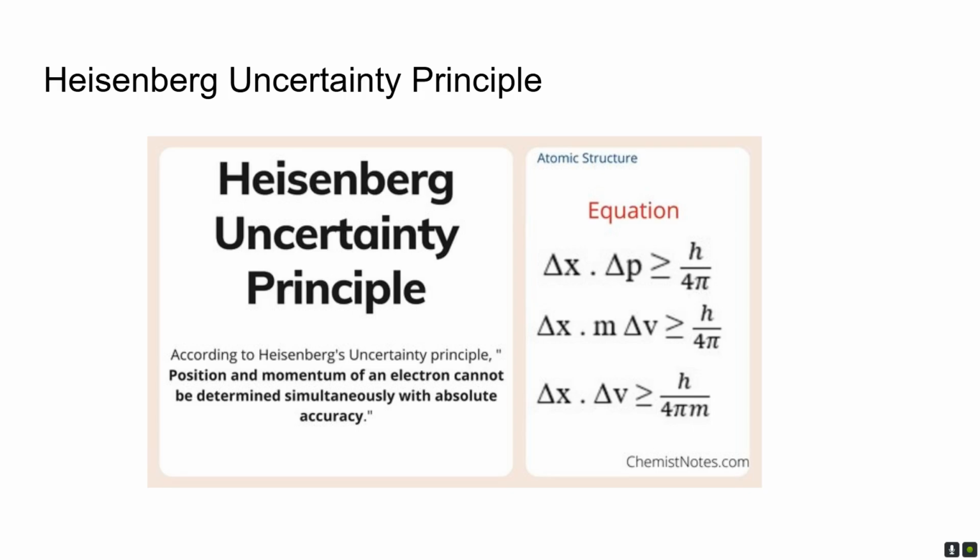The Heisenberg uncertainty principle states that it is impossible to precisely measure both the position and momentum of a particle at the same time. Instead of neat paths, electrons exist in probability clouds called orbitals. Summarizing the ideas, electrons don't move in fixed paths like planets around the sun. They act like waves and can only exist in certain energy levels. And instead of pinpoint locations, electrons exist in probability clouds around the nucleus. That is why we use orbitals.